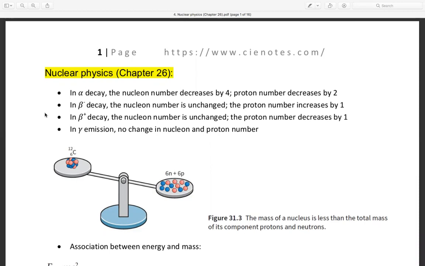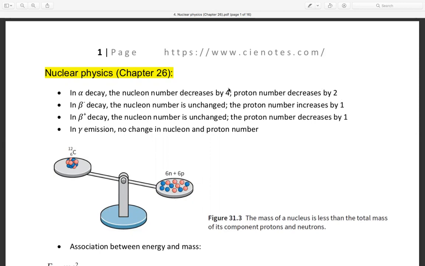Okay, this is chapter 26 on the A level material. We are still discussing the theory first. In alpha decay, the nucleon number decreases by 4 and the proton number decreases by 2. Why? Because alpha is a helium nucleus. Helium nuclei have mass number 4 and proton number, or atomic number, 2.